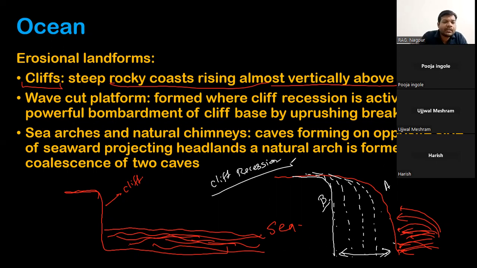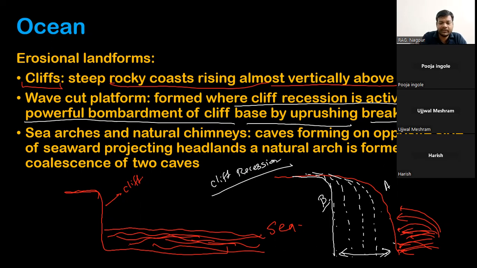Next is the wave cut platform. Wave cut platforms form where cliff recession is active, due to powerful bombardment of the cliff base by approaching breaker waves. So where will it form?